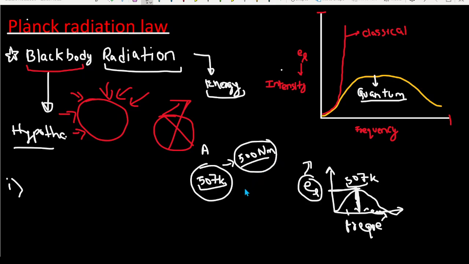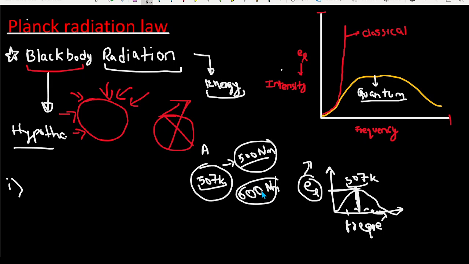If someone asks you how I can find out the amount of radiation emitted by a black body at 600 nanometer? I know that it is emitting at 400, 500, and 600, but I want to know only the amount of energy emitted by the black body at a particular wavelength. Now tell me, what is the energy emitted? So how can you tell them?